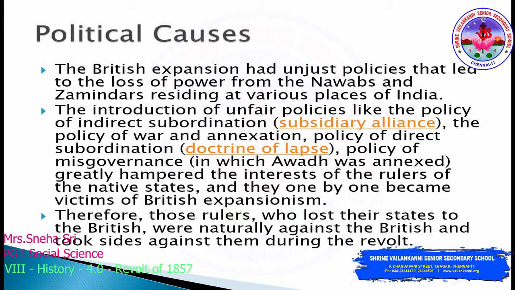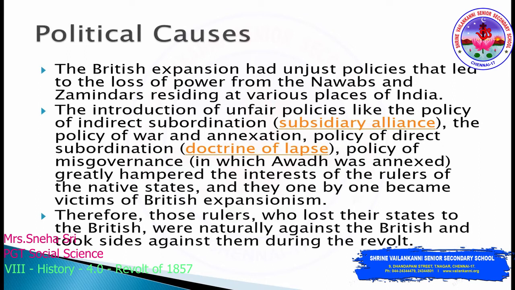The introduction of unfair policies like the policy of indirect subordination, that is the subsidiary alliance. This strategy was used to increase British power. If a ruler comes in subsidiary alliance with the British, then that particular local Indian ruler should maintain the British troops in his particular kingdom.